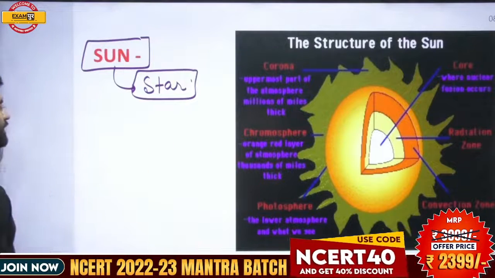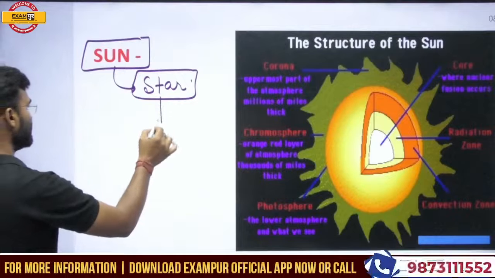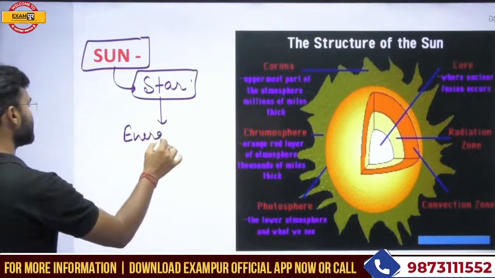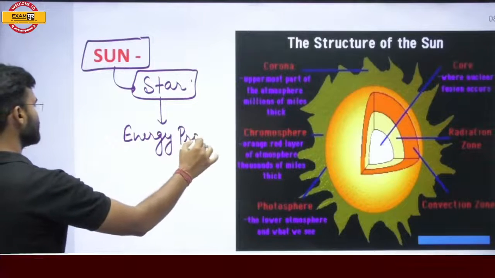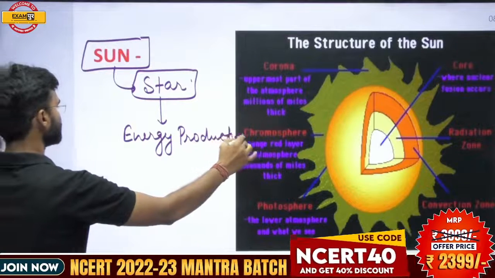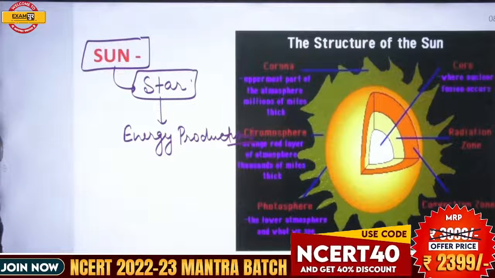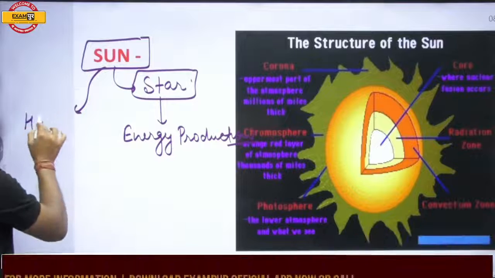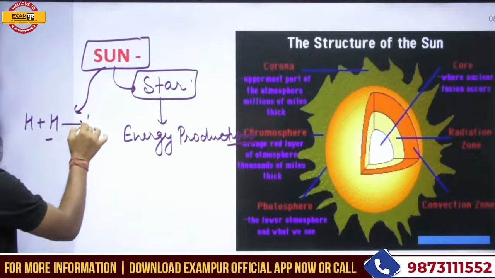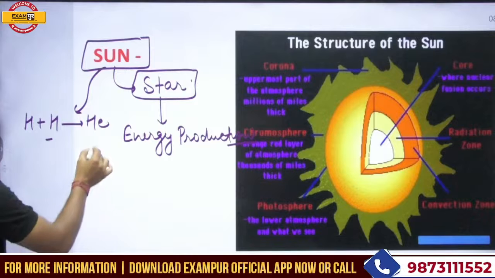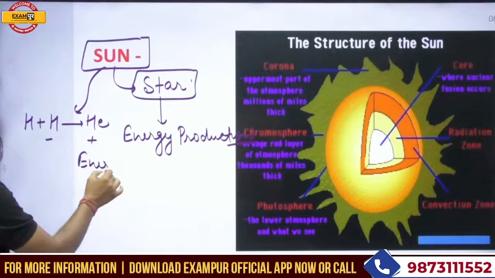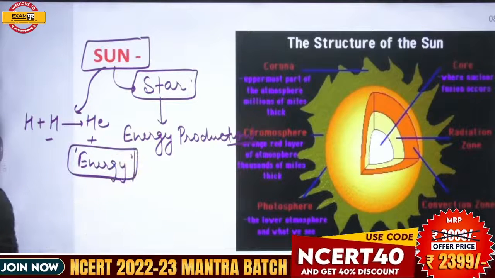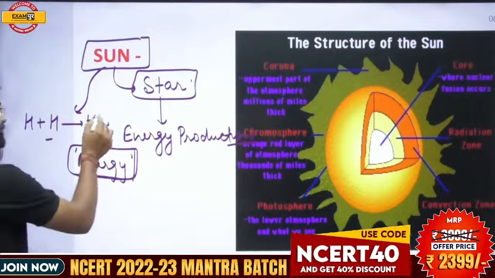The sun is a star, and a star has a mechanism to produce energy. In the sun, hydrogen fusion takes place, and as a result, helium plus a lot of energy is generated. An enormous quantity of energy is generated in the sun during this reaction.